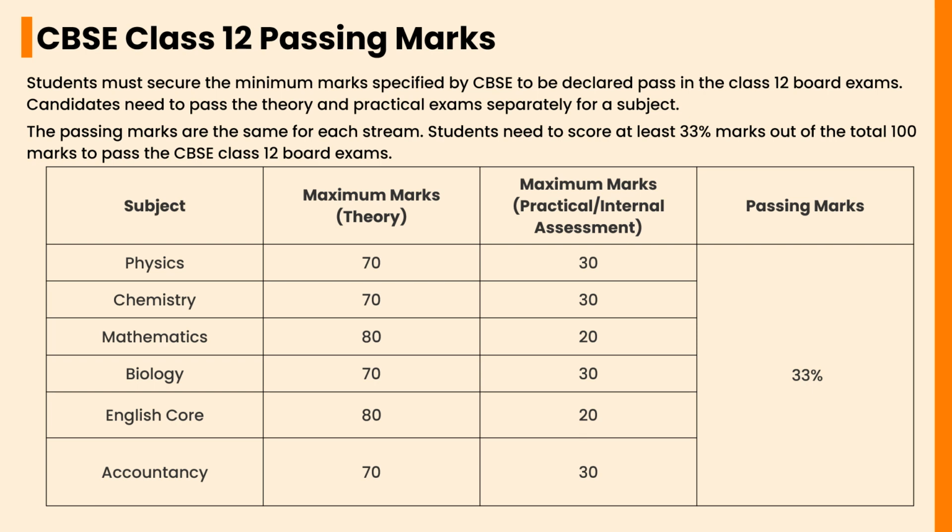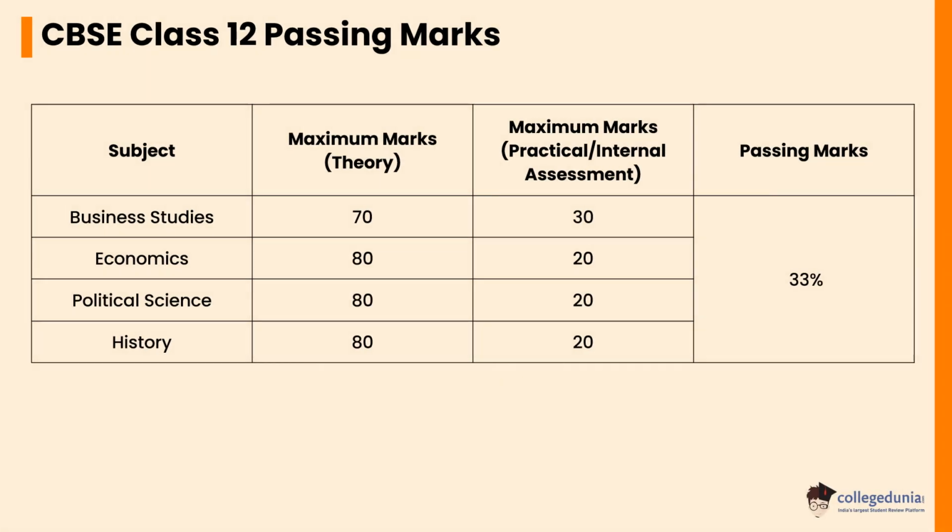For physics, chemistry, biology, accountancy and business studies, the maximum marks are 70 and the passing marks are 33%. For subjects like mathematics, English, economics, political science and history, the total marks for the theory paper are 80 and the students need to score 33% to pass a subject.